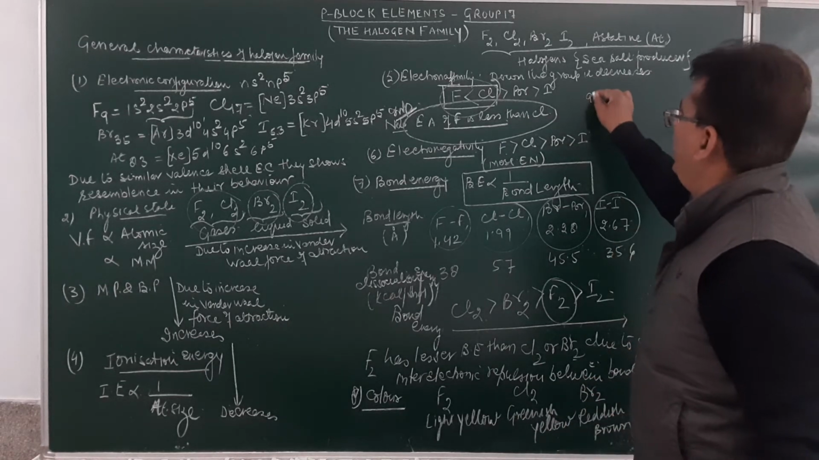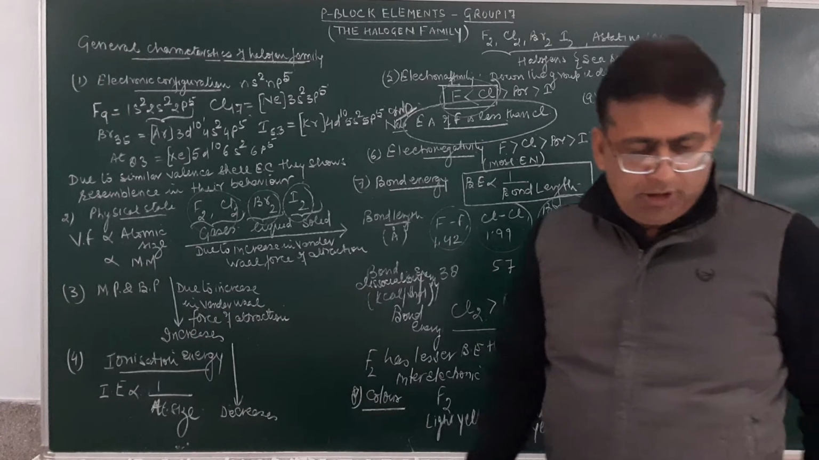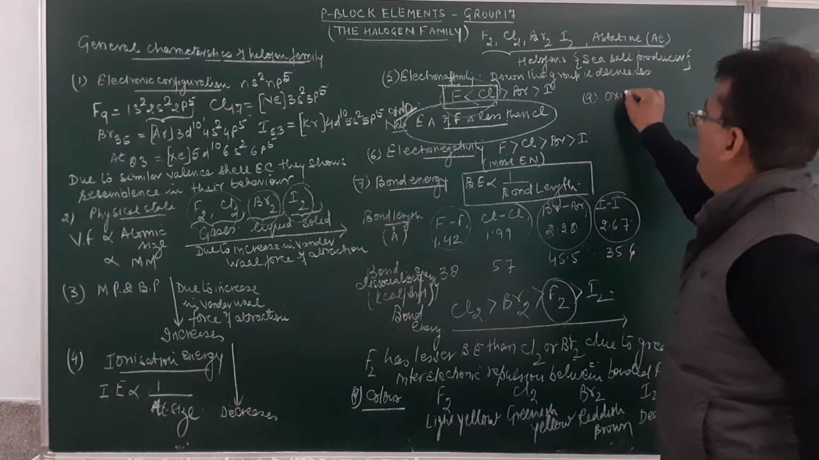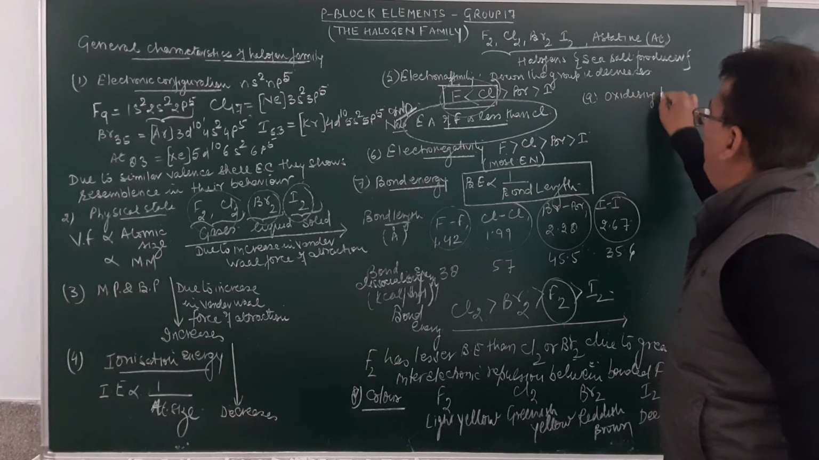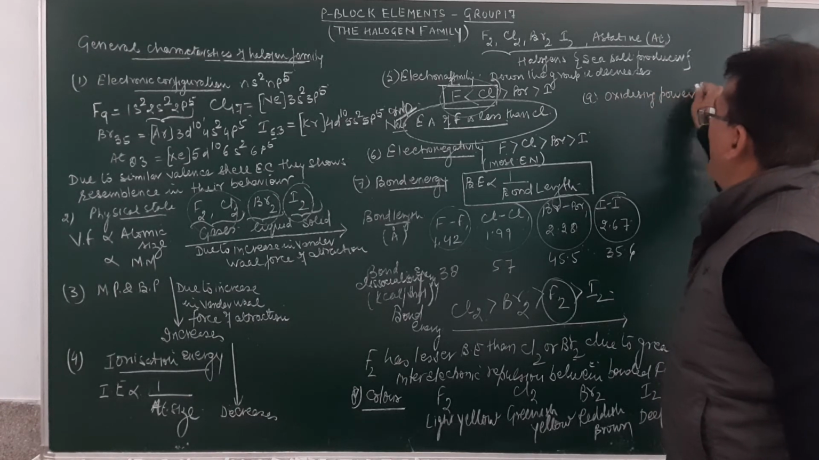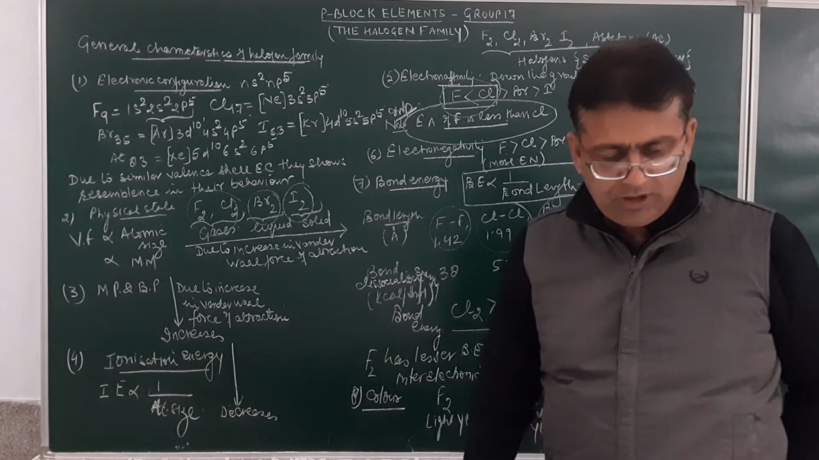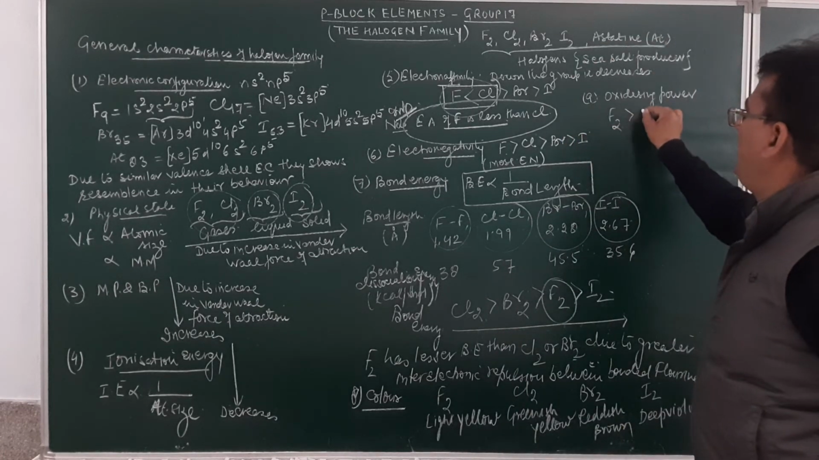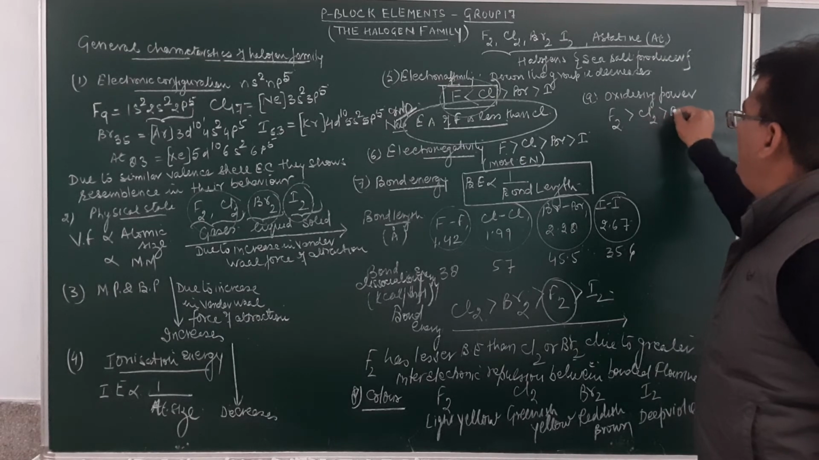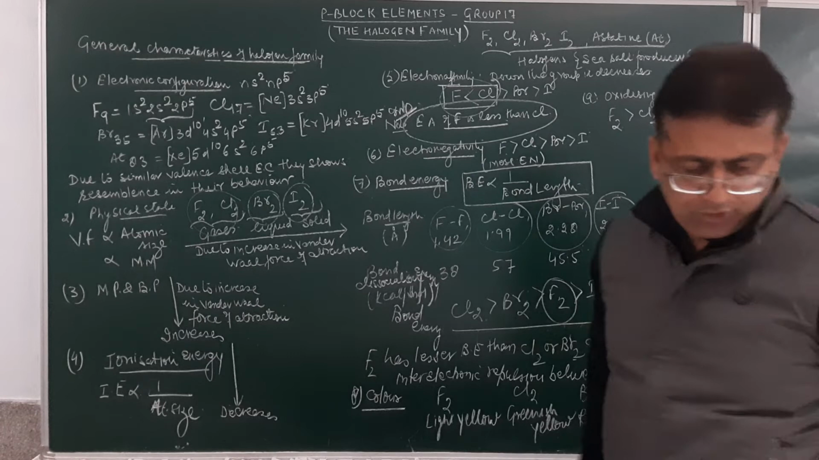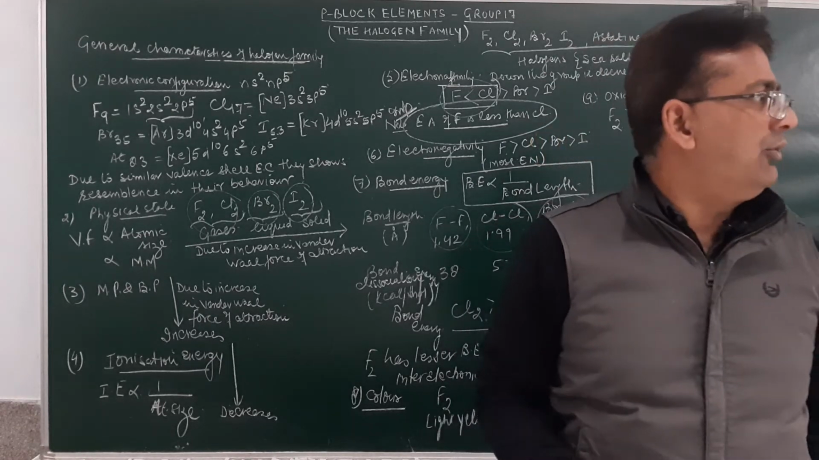Now the next property is oxidizing power. Remember, fluorine is the strongest oxidizing agent, followed by chlorine, followed by bromine, and followed by iodine. So name the strongest oxidizing agent. It will be fluorine.